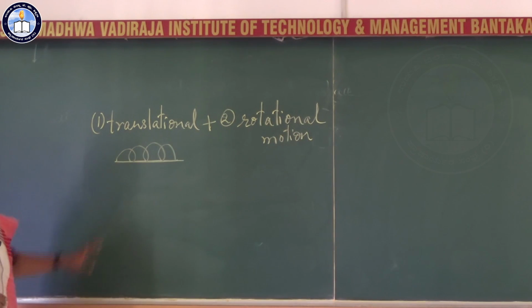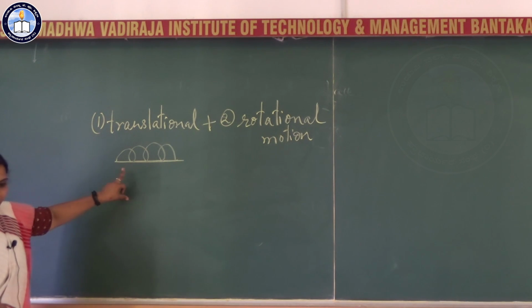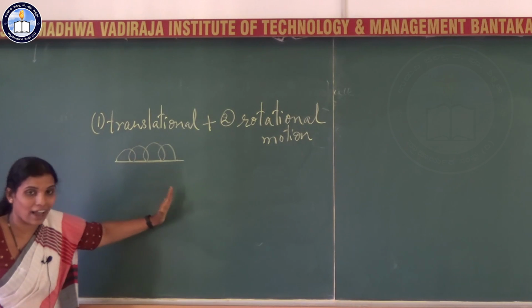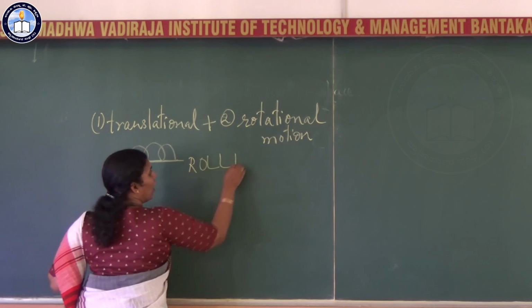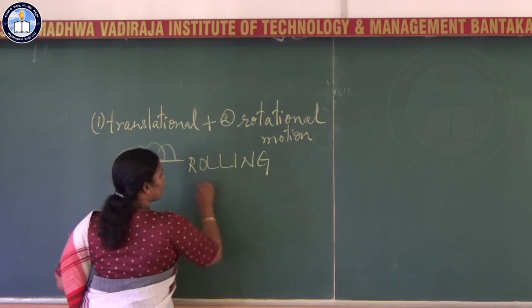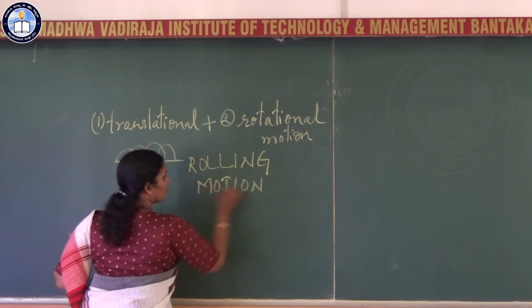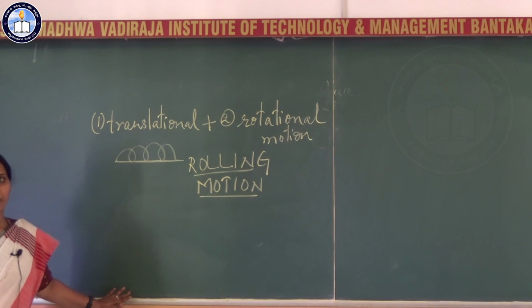So this is a combined motion of translational and rotational motion, a combination of translational and rotational motion. We call it a rolling motion. That is a rolling motion.